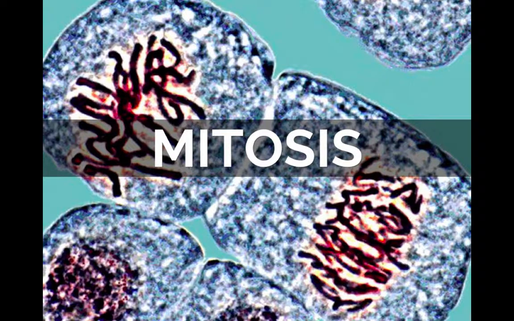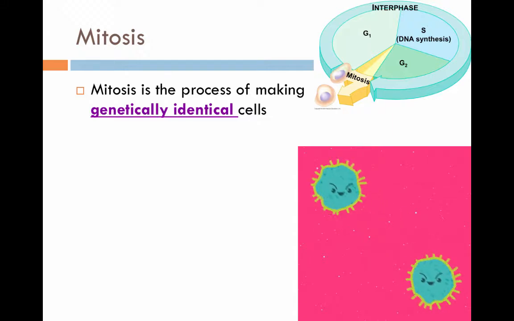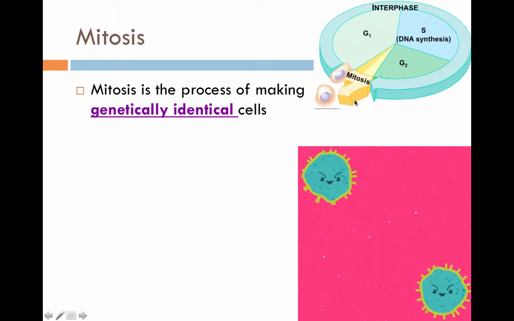This is mitosis. Mitosis simply describes how cells actually divide. We talked about interphase G1, S, and G2. Now, how does a cell actually create another cell? Mitosis is a process of creating genetically identical cells. Look at the cell cycle up here. We did G1, S, G2. Now we're talking about how the cell actually divides in half to make two cells.